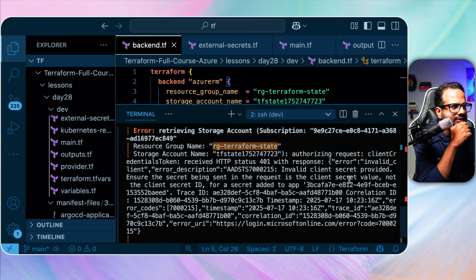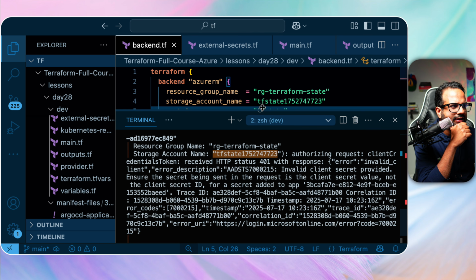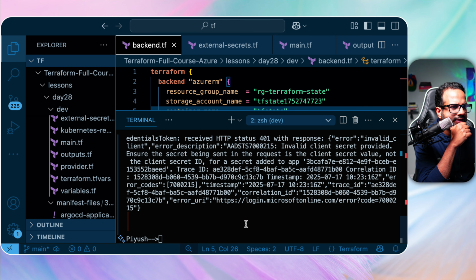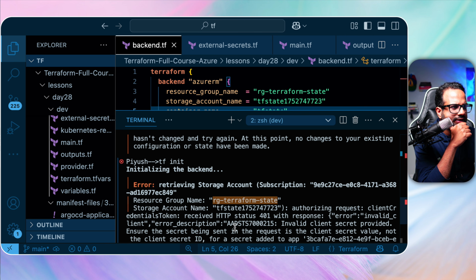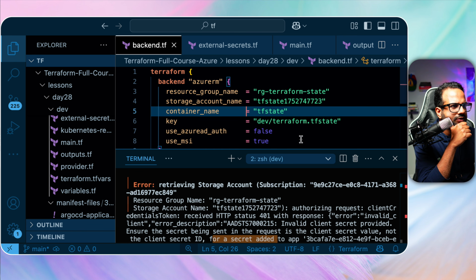Ensure the secret being sent there is the client secret value, not the client secret ID. Invalid client. These all details look good to me. No issues with these. Okay, let's go back.